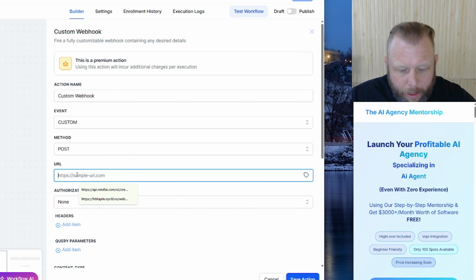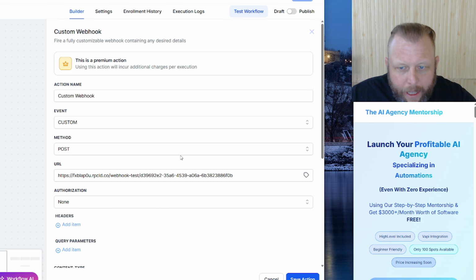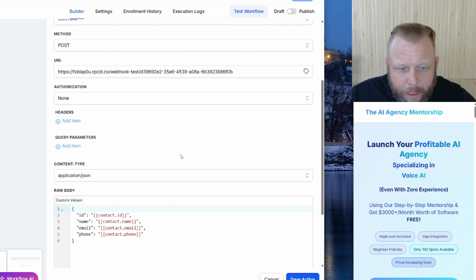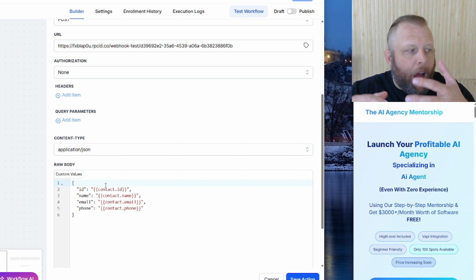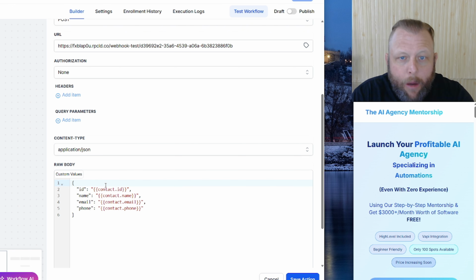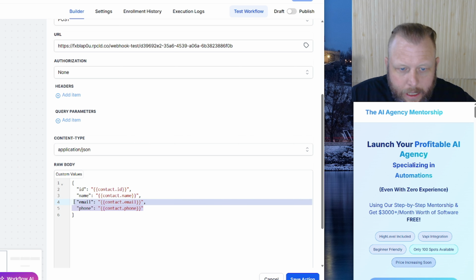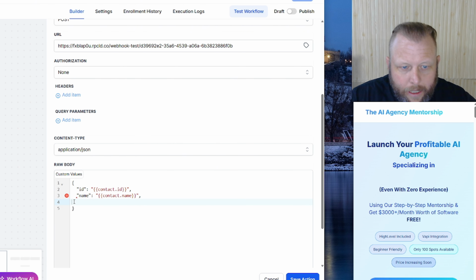And post, we're going to add a URL in here, and then just scroll down a little bit, and the only things that we will need is the message contact body and contact ID. Contact ID is going to be our unique ID of the person that we are chatting to. So it's going to be that contact's unique number, and it's good because that's what we're going to use for our chat function. So we want to keep that one there, and we're just going to delete these for a second. Delete that, delete that.